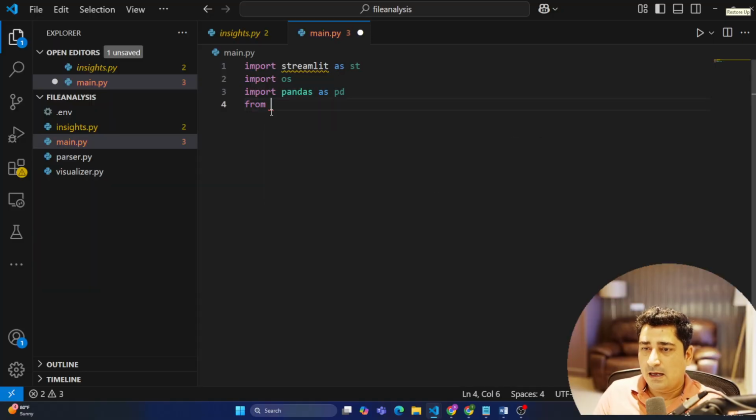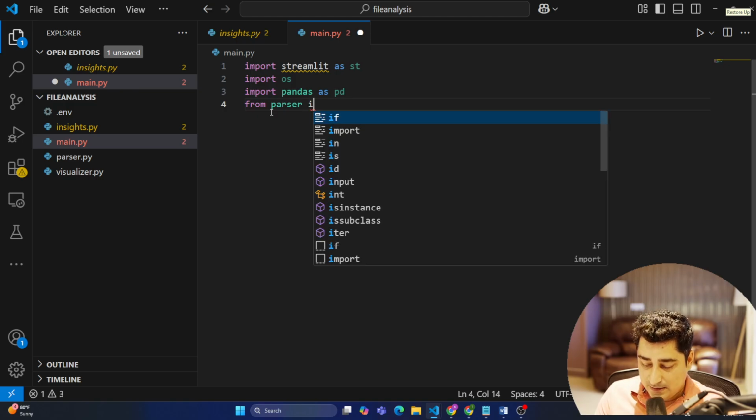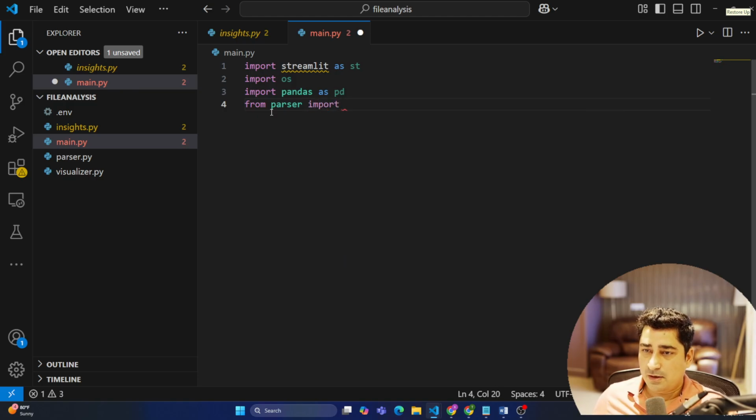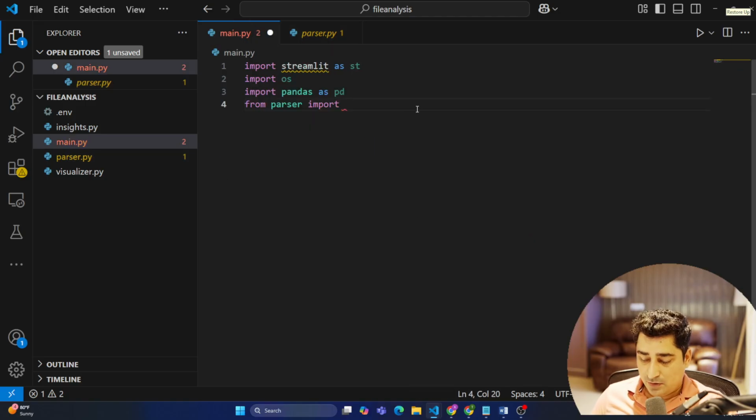So from the parser file, just try to import a function which is available over here: parse CSV, parse Excel, and parse PDF. So these are the three things which I have written. I'm just going to reuse those things which I have written over there.